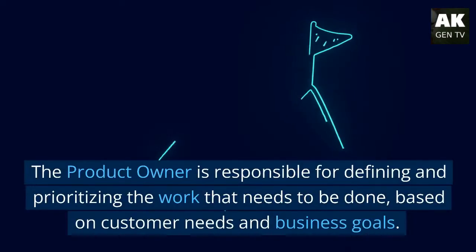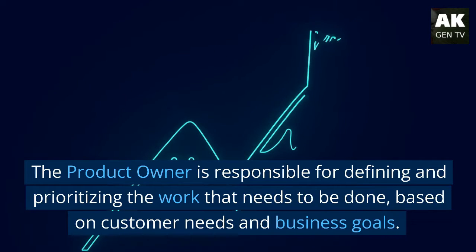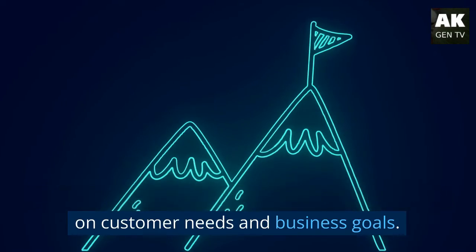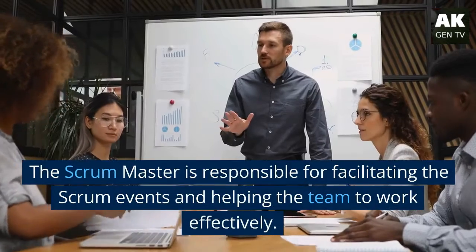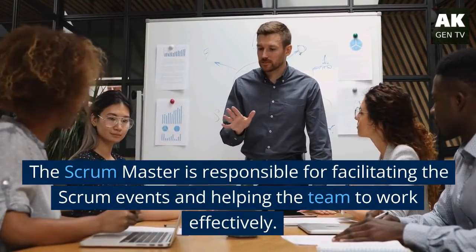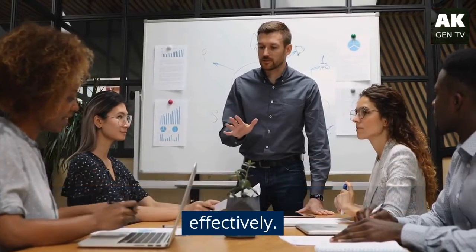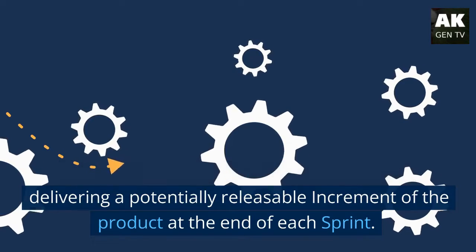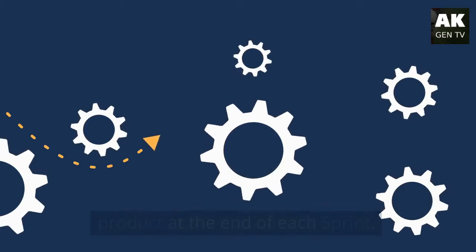The product owner is responsible for defining and prioritizing the work that needs to be done, based on customer needs and business goals. The Scrum Master is responsible for facilitating the Scrum events and helping the team to work effectively. The development team is responsible for delivering a potentially releasable increment of the product at the end of each sprint.